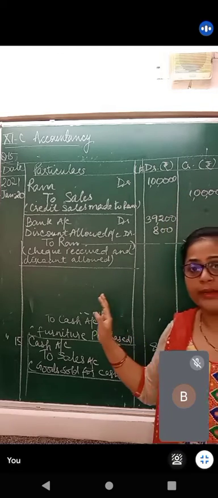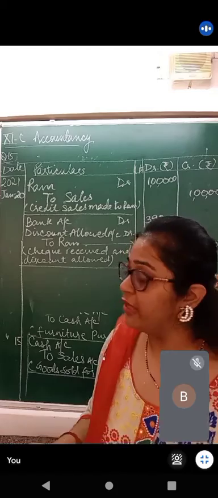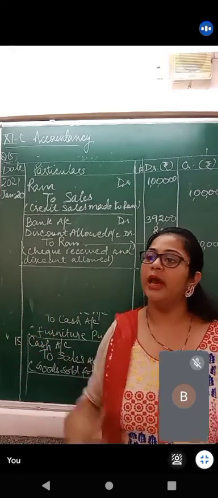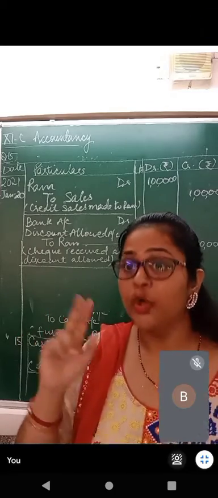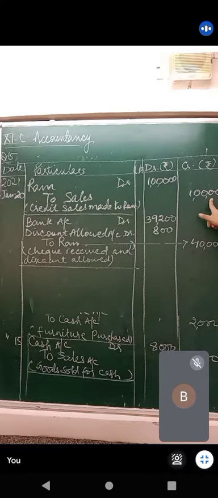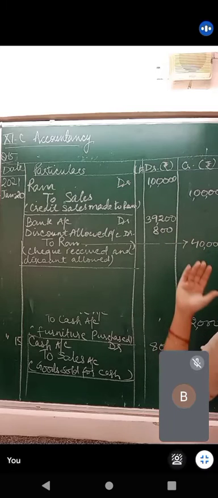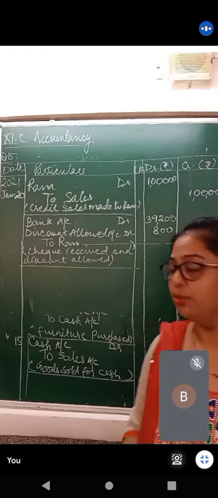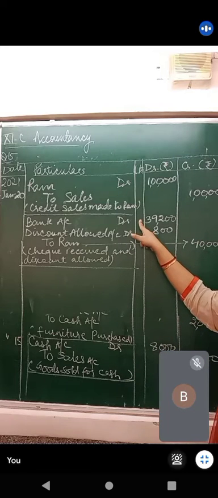Now next what he did, he gave us a check. Now when he gave us a check, we became very happy and we allowed him some more discount. We allowed him a discount of 2%. 2% of how much? 2% of the total payment which he is making. The question is telling you, he is paying you 40% of 1 lakh. How much is 40% of 1 lakh? 40,000. Out of this 40,000, 800 rupees has gone as 2% cash discount. How much money has he actually paid to you? He has actually paid you 39,200.